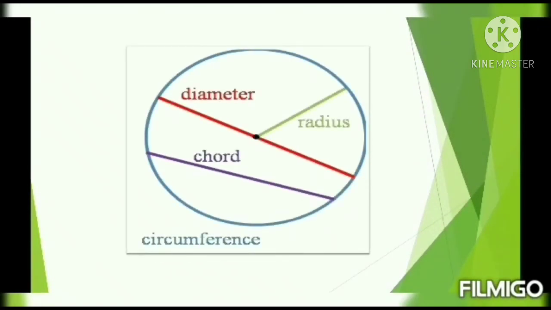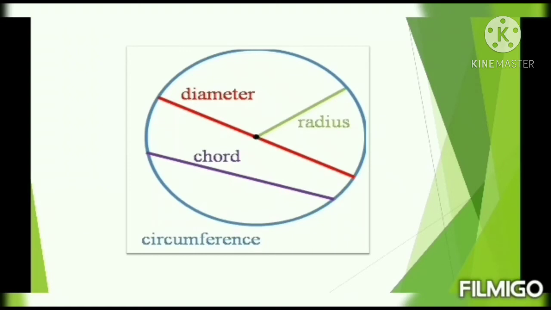In the picture, the black dot is called the center of the circle. Then the green line segment is called the radius of the circle. Then the red line segment is called the diameter of the circle. Here, every diameter is a chord, but every chord is not a diameter, because the chord that lies through the center is called the diameter.